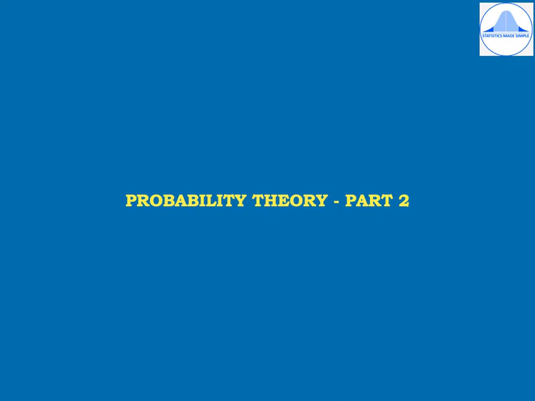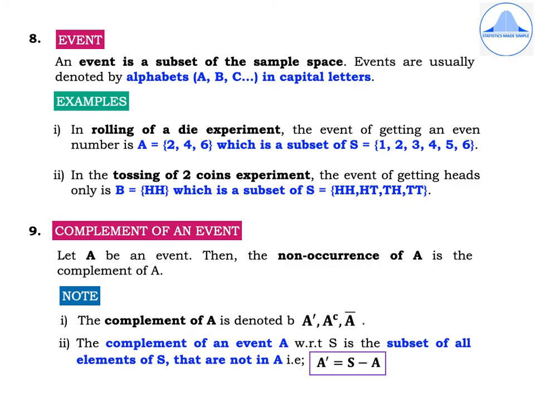In this video, I'll explain some more terminologies associated with probability theory with various examples. The eighth definition is an event. An event is a subset of the sample space, and events are usually denoted by alphabets in capital letters like A, B, C, and so on.